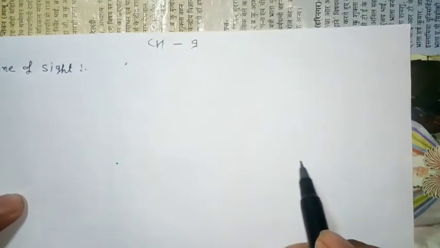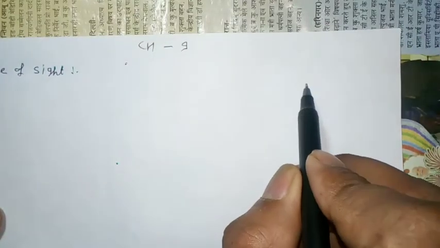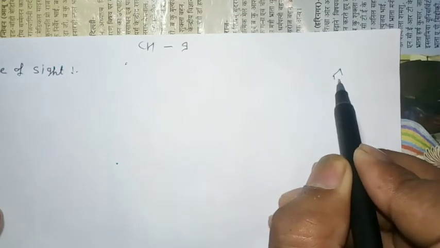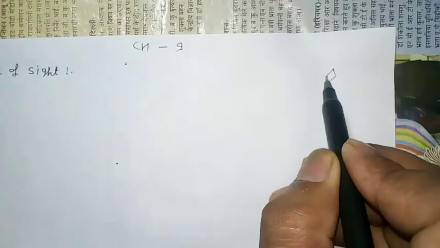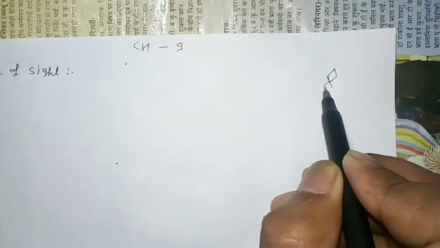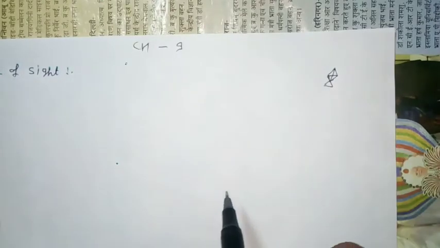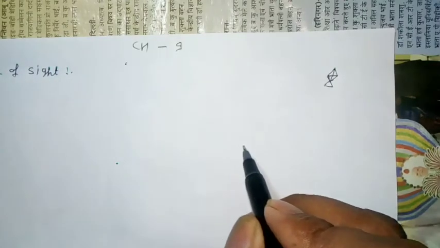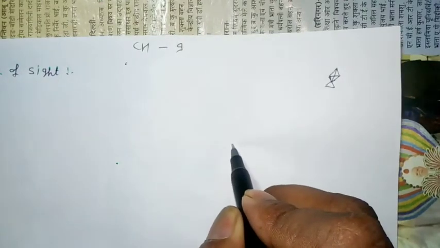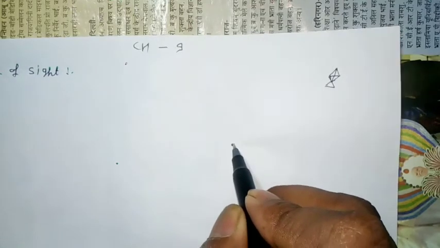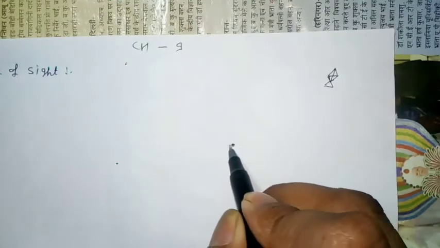It means that, suppose here one kite, and one man is standing here, so the eye of this man is this point.